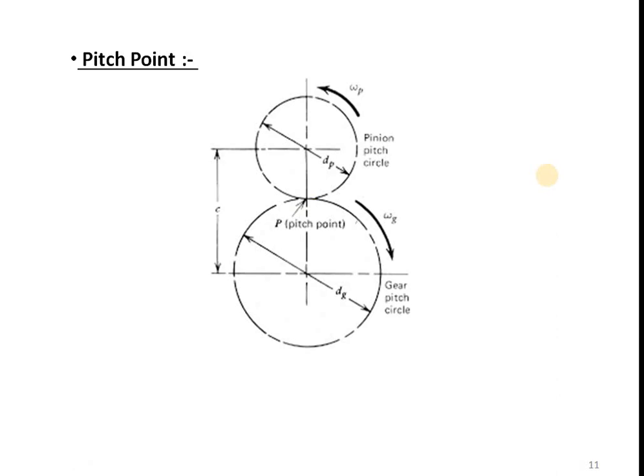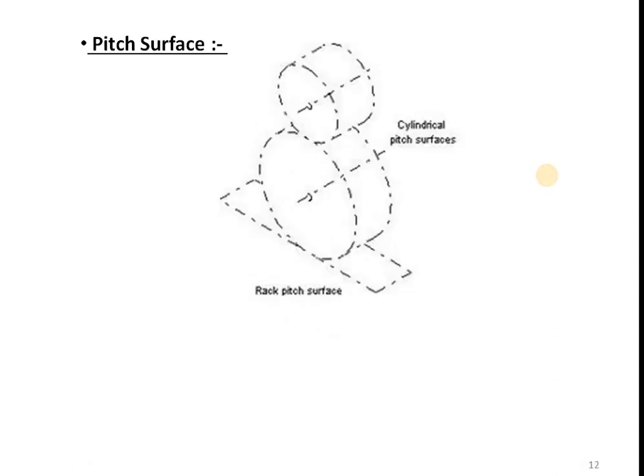Then next point is pitch surfaces. Similar to pitch circles, these pitch surfaces are also imaginary surfaces. These pitch surfaces have some width, the same as the width of the gear. Here you can see the two gears are in mesh, and their pitch surfaces are shown.